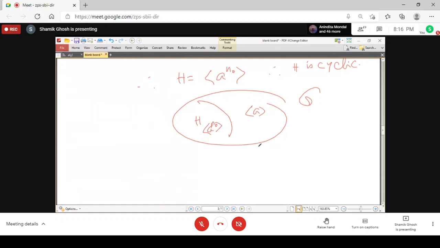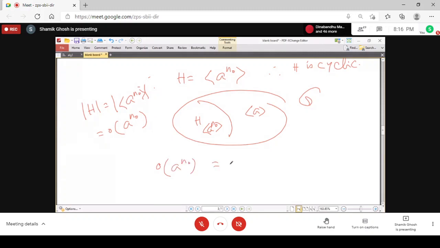Now, what is the number of elements of this subgroup? The number of elements of the subgroup is obviously the number of elements of this cyclic subgroup generated by a to the power n naught, which is the same as the order of a to the power n naught, as we have proved in the first theorem that in a cyclic group, the order of the generator is equal to the number of elements of the group. So it is nothing but the order of a to the power n naught.